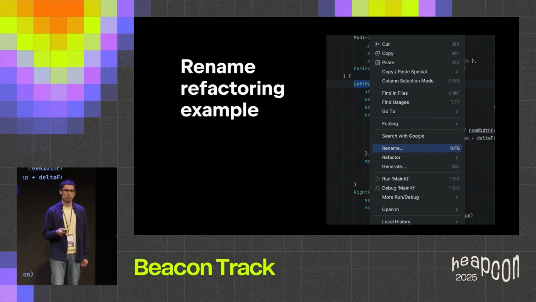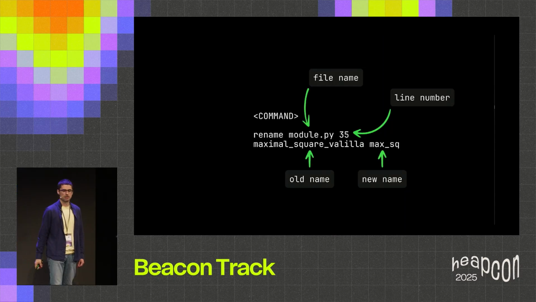And of course, we want to equip Junie with such a tool. Let's remember from the beginning of the talk that LLMs are smart enough to use custom commands. So let's define a custom command, rename, which will accept file name, line number, old name, and new name.